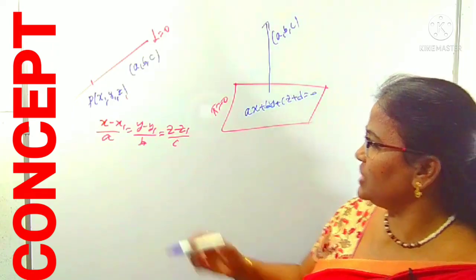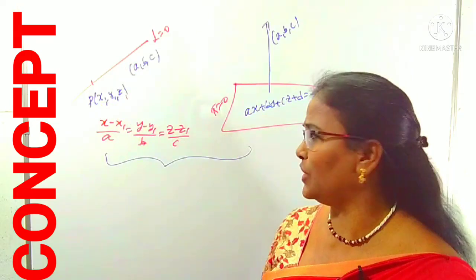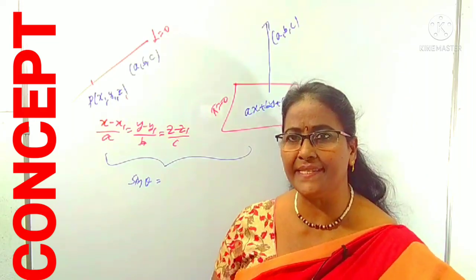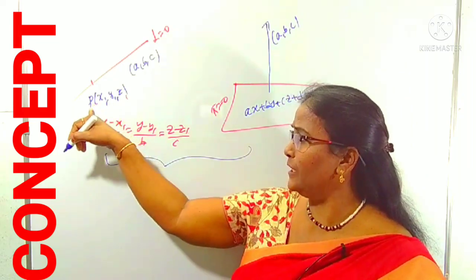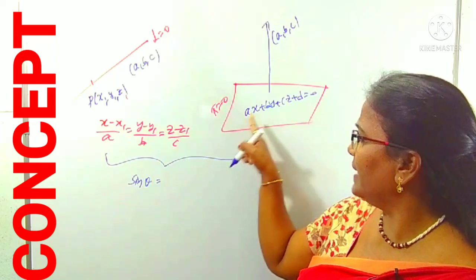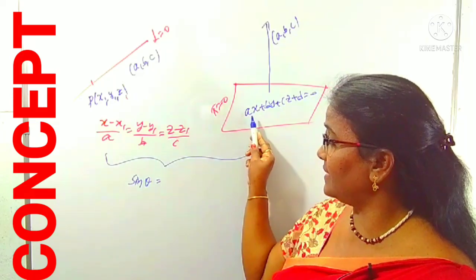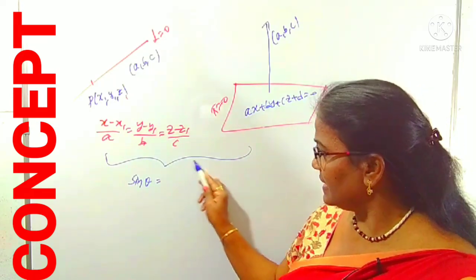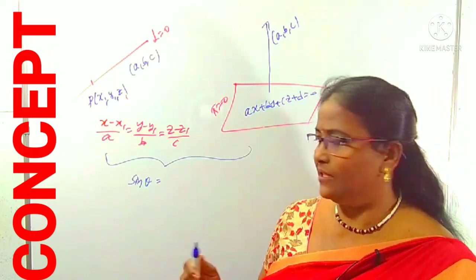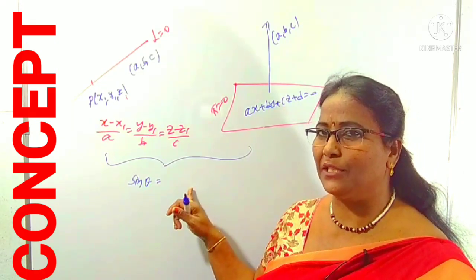And also, if a plane and a line intersect, suppose this is the line, we can find out the angle between them by using sine theta. Already I discussed that in the previous part. Between the line and plane we can use sine theta. For that, suppose here A1, B1, C1, A2, B2, C2 are there. You know the cos formula, but between the line and plane we can use a sine formula. The formula is the same, like A1 A2 plus B1 B2 plus C1 C2. That formula I already discussed in part 2.